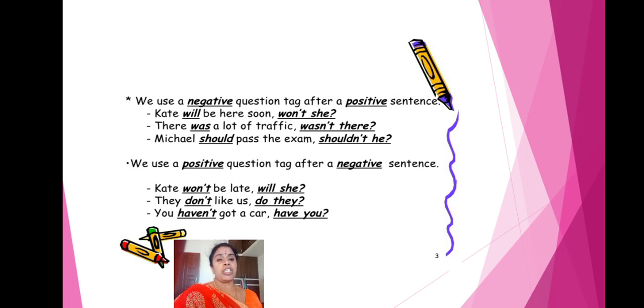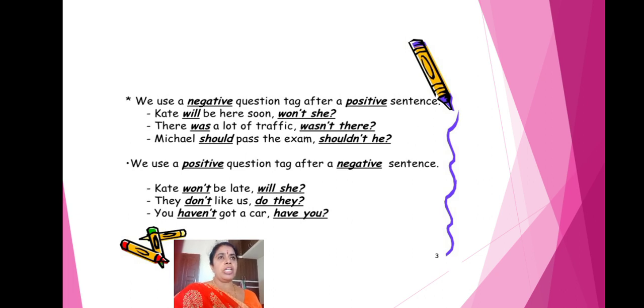They don't like us. Do they? You haven't got a car. Have you? Understood, children? I want to explain once again. See, the statement is positive, the question tag is negative. That is in the first case. So if the statement is negative, the question tag will be positive.